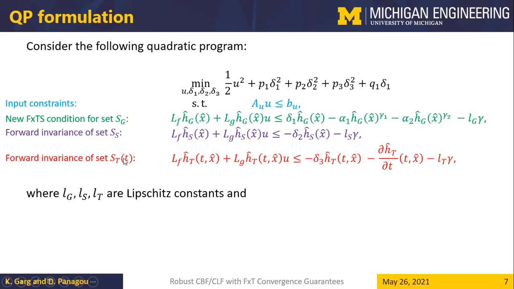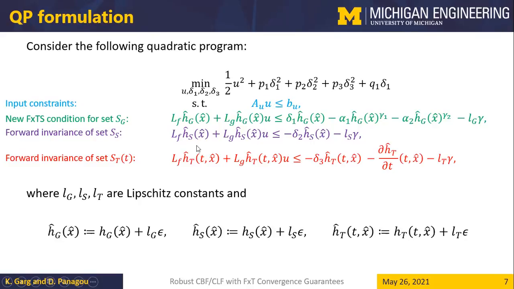And finally, for the dynamically changing set S subscript T defined using function h subscript t, we use the robust control barrier function condition to encode safety. Here, the h functions are defined in this particular manner.